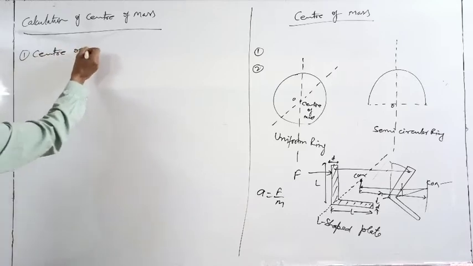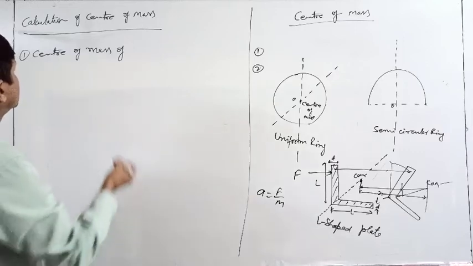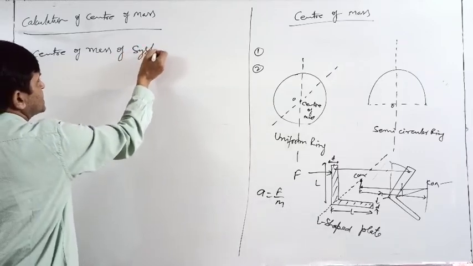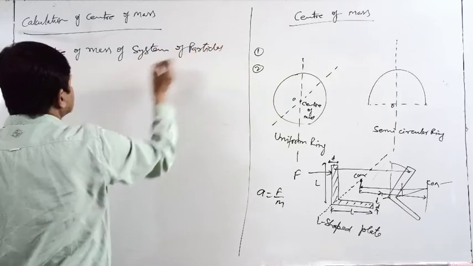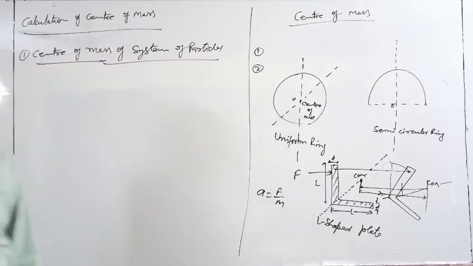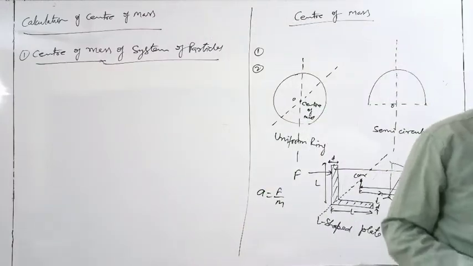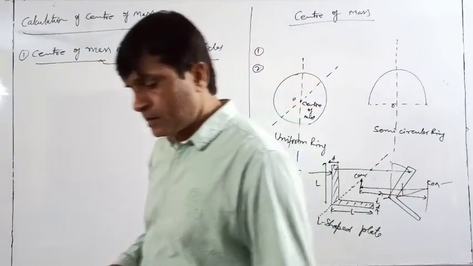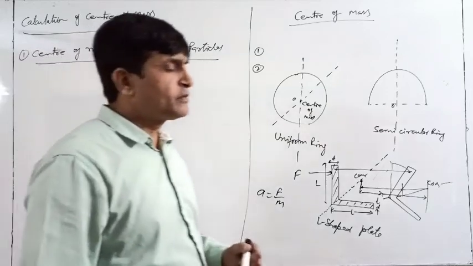Center of mass of system of particles. First case here, center of mass of system of particles. So system of particles means there is a system in which number of particles are there.